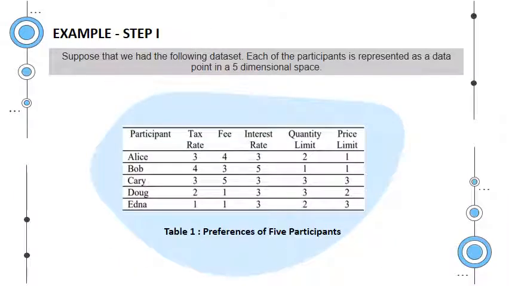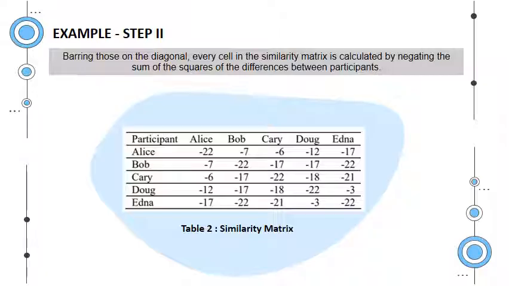Let's understand the algorithm by taking an example. Suppose that we had the following dataset. Each of the participants is represented as a data point in a 5-dimensional space. The following table shows the preferences of 5 participants. Now we calculate the similarity matrix by using the equation, barring those on the diagonal. Every cell in the similarity matrix is calculated by negating the sum of the squares of the differences between participants.